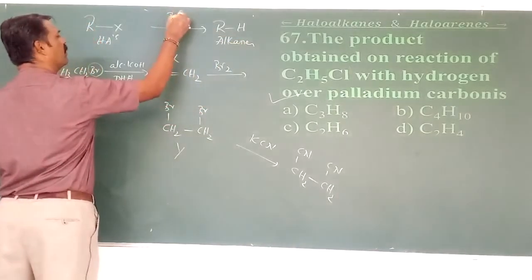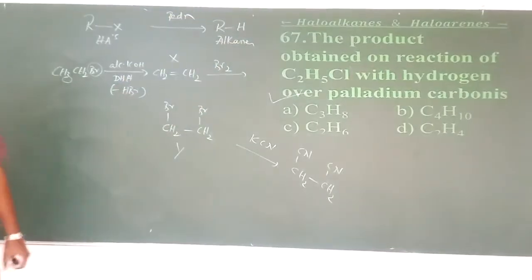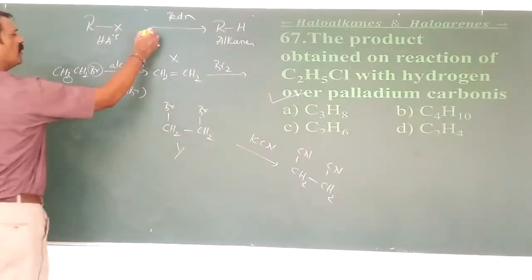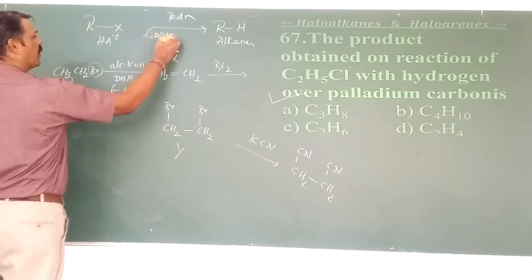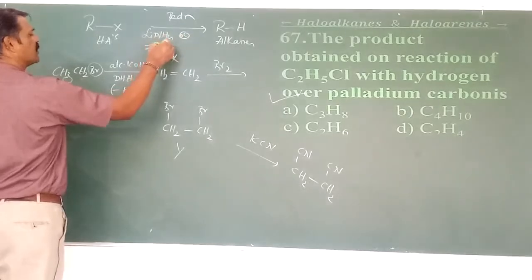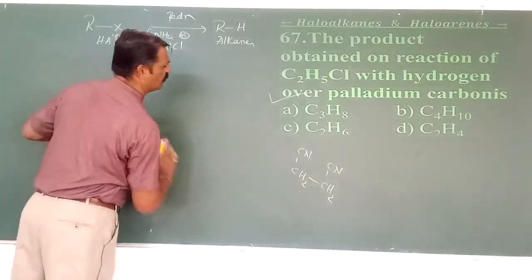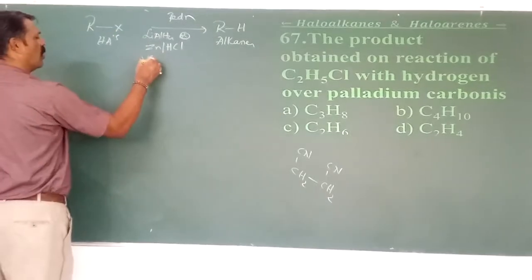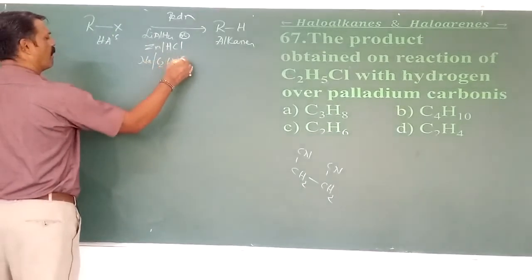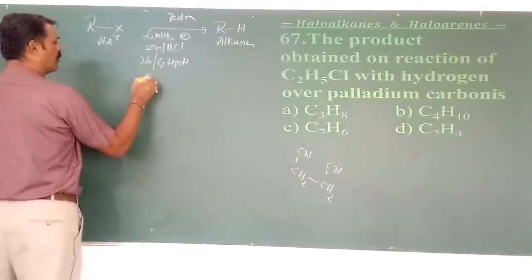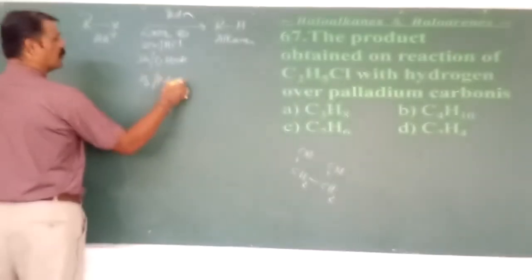How? By reduction. What are the reducing agents we can prefer? Lithium aluminum hydride, LiAlH4. Zinc in HCl. Sodium in alcohol. Hydrogen in presence of palladium, or it may be the platinum supported with carbon.